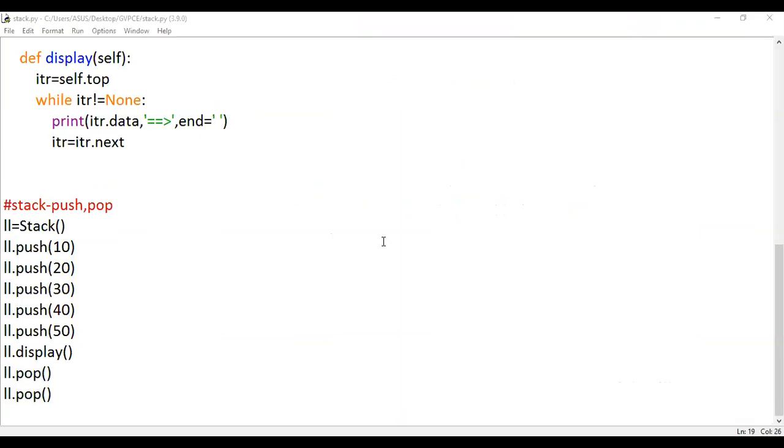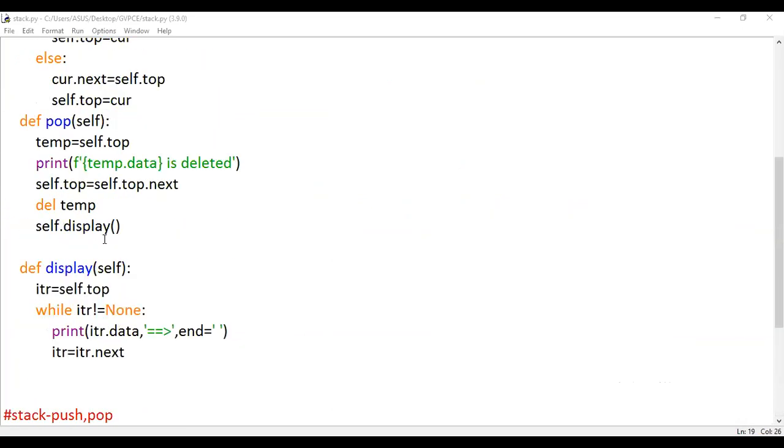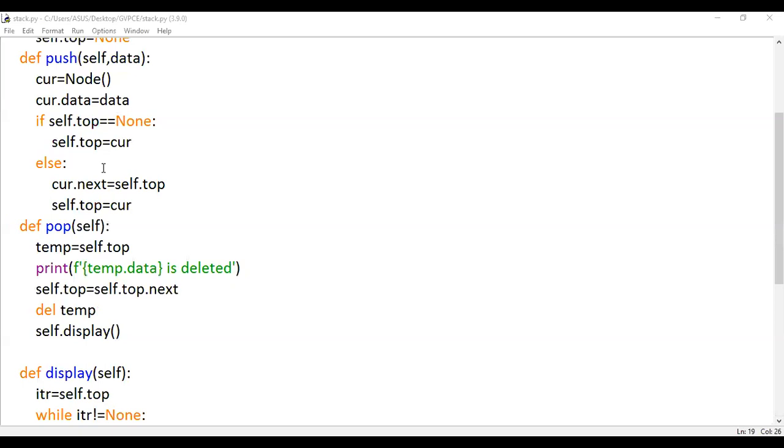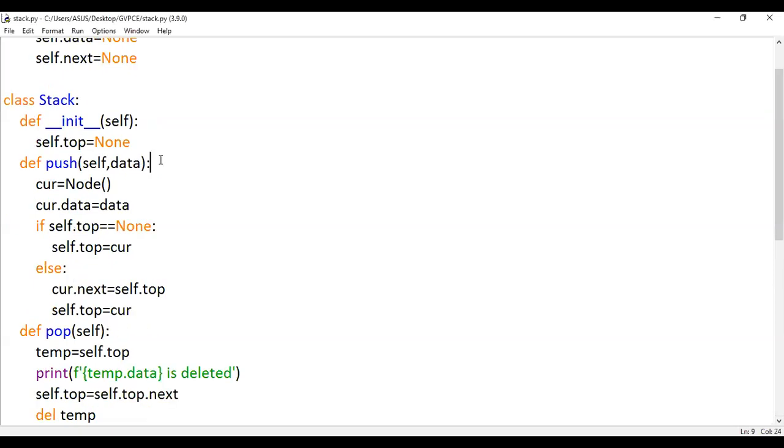Yes, good. So this is all about your stack. Here I didn't speak about underflow and overflow for this particular one. For push, when you keep on trying to push, we'd have a memory out of range when you're going with a list.